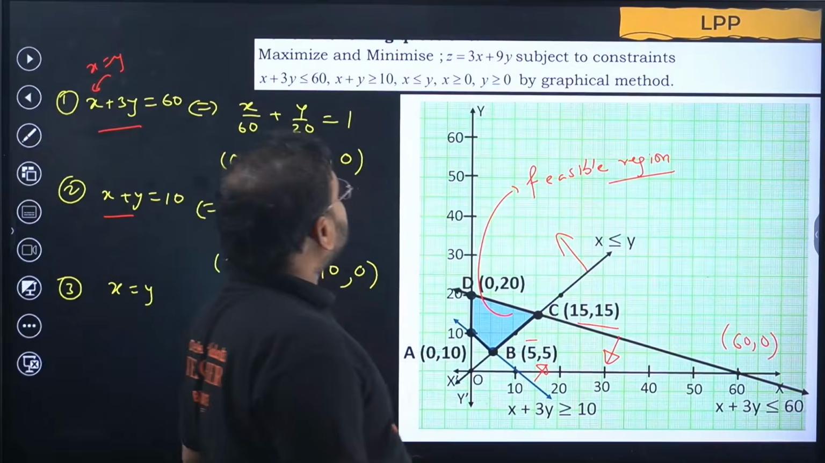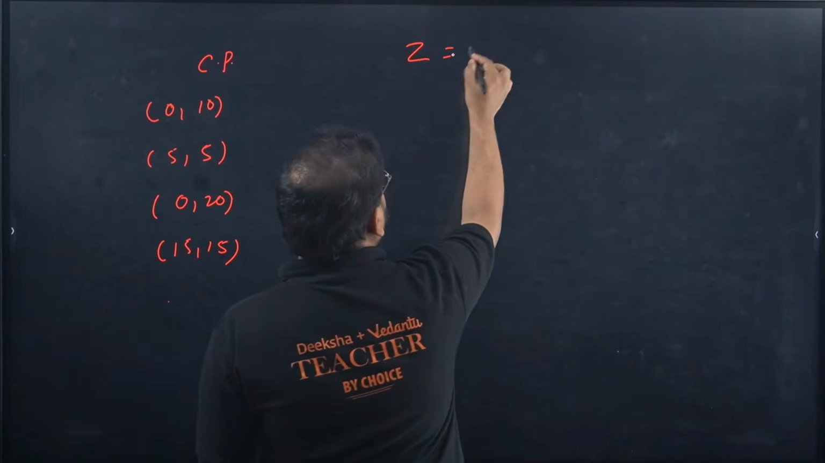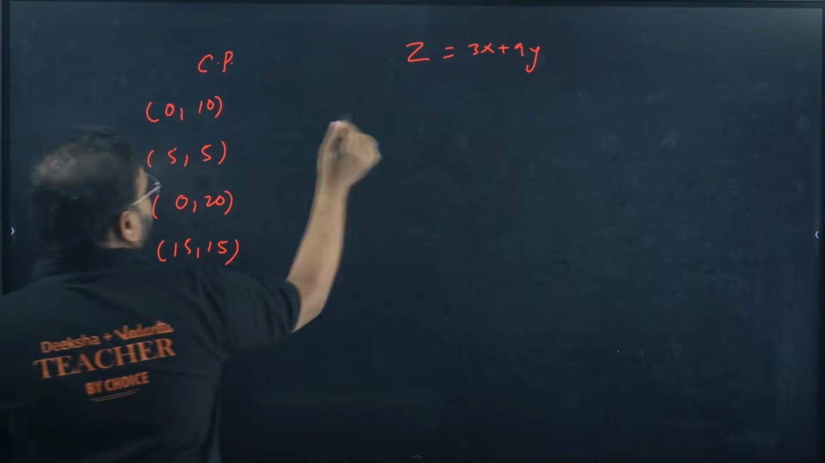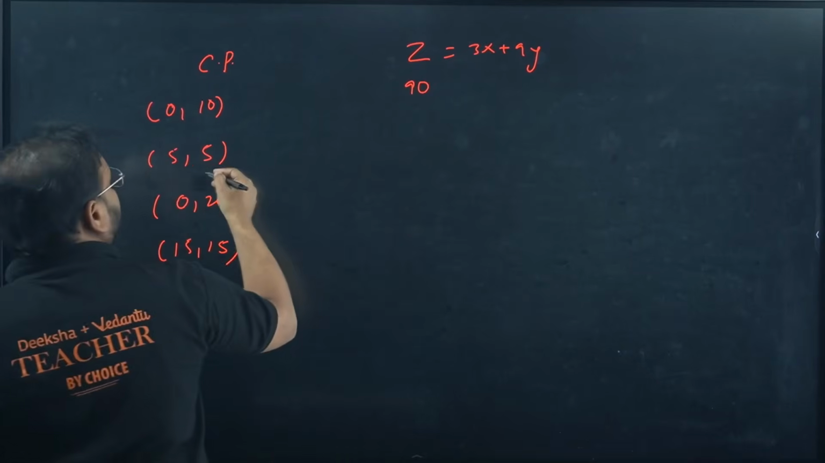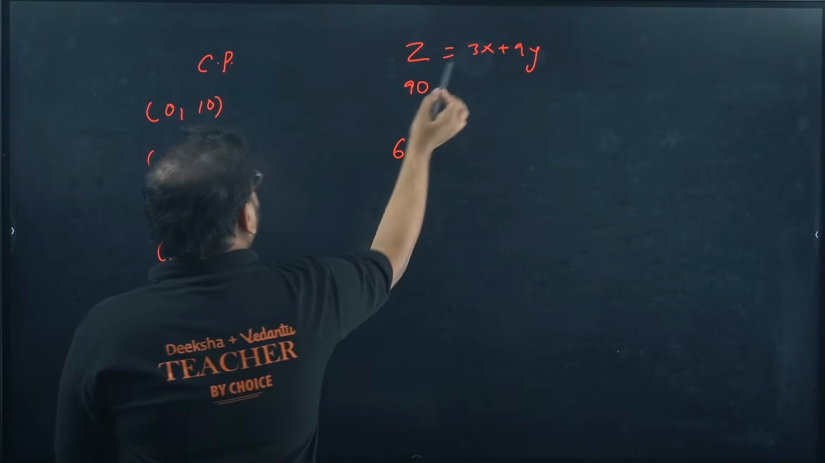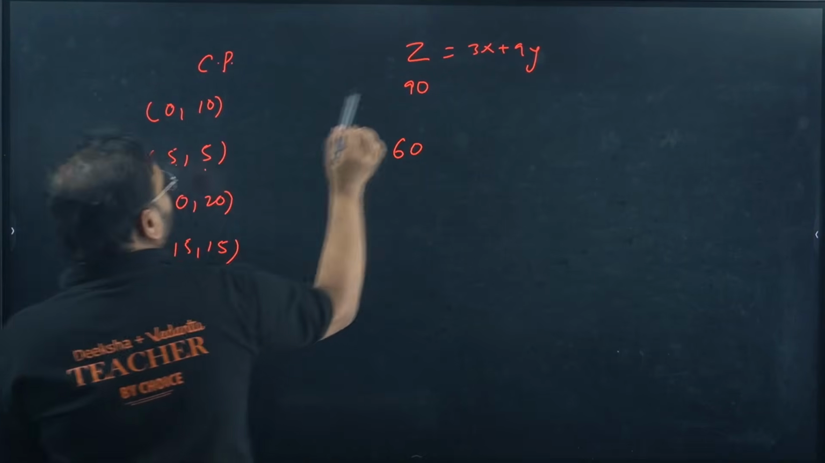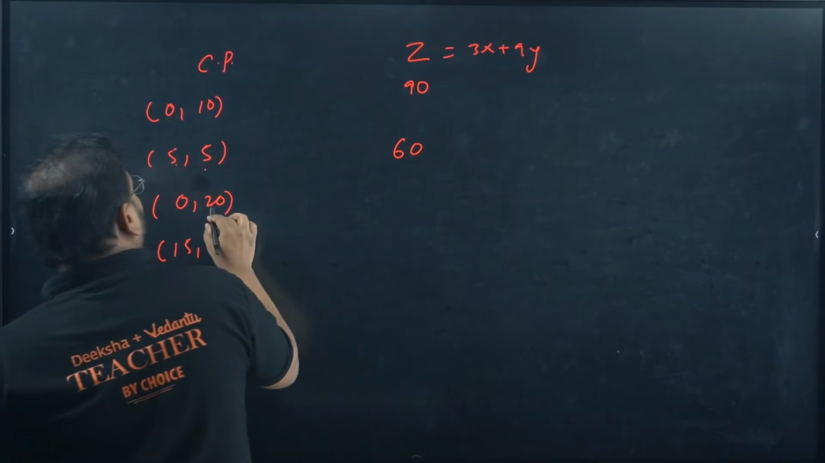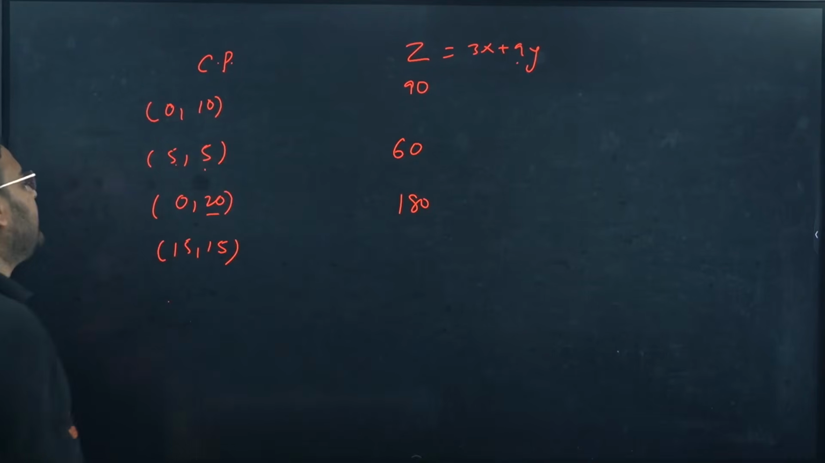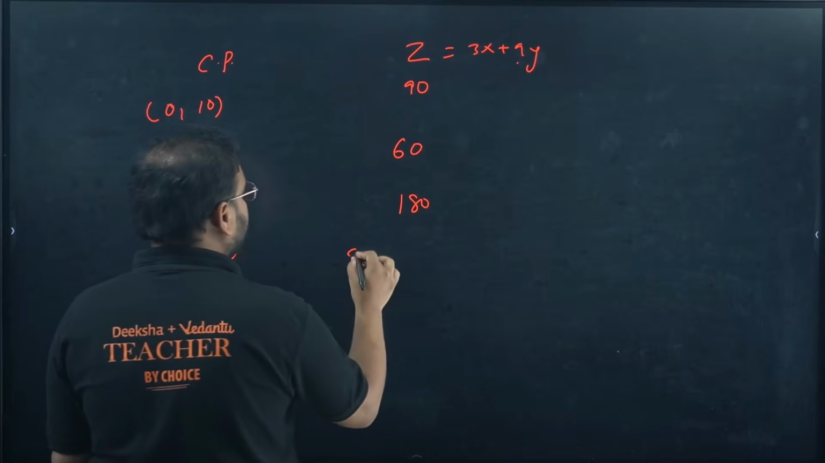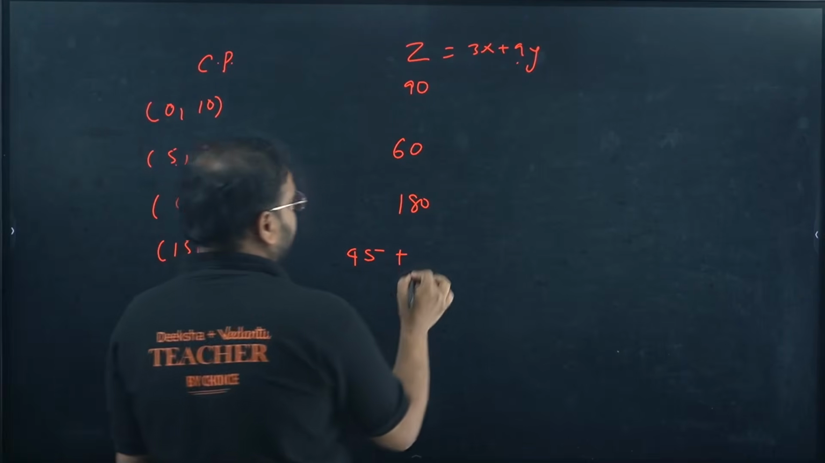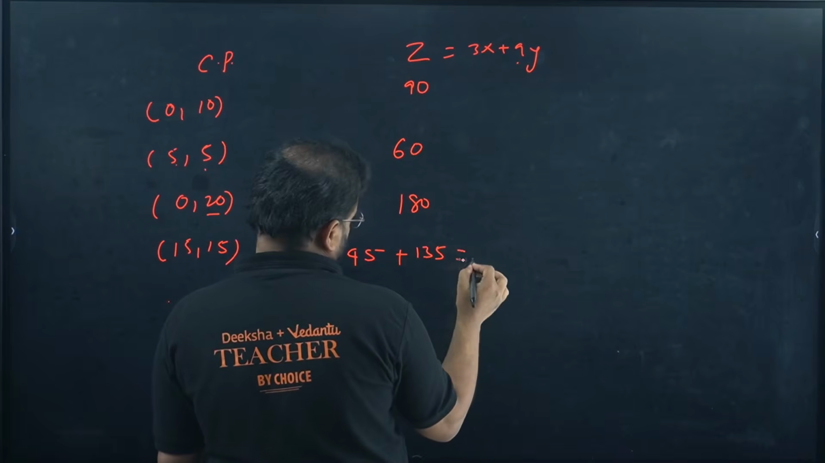Yeah. Objective function is 3x plus 9y. Let's go about this. 9 into 10, I get over here 90. 15 plus 45, so 60. Correct, na? 3 into 5 is 15. 5 into 9 is 45. Sum is 60. 20 into 9, that's 180, and 15 into 3 is 45. And 15 into 9, that's 135. Sum is how much? 180 only.